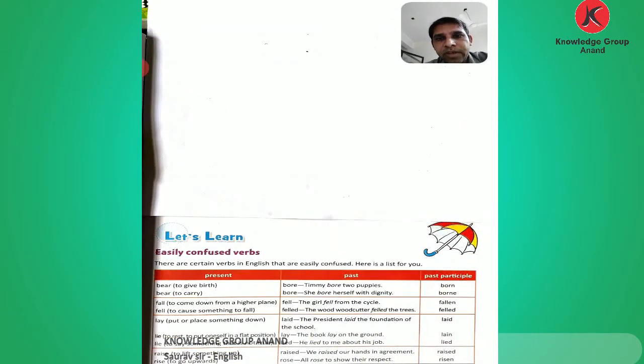Then comes easily confused verbs. Here are the same words, bear, but the meaning of the word is different. See the first: bear means to give birth, and bear means to carry.